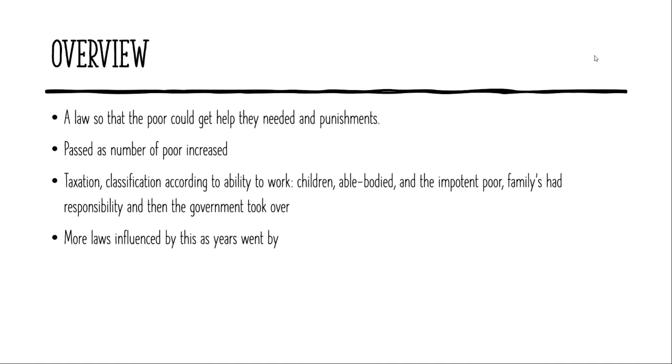This law included taxation classification according to their ability to work, which was children, able bodied, and the impotent poor, which were people who were unable to work, and their family were the first to be responsible for them. And if the family couldn't take care of them, then the government would step in. As a result of this law, more laws came to be after. Years went by.